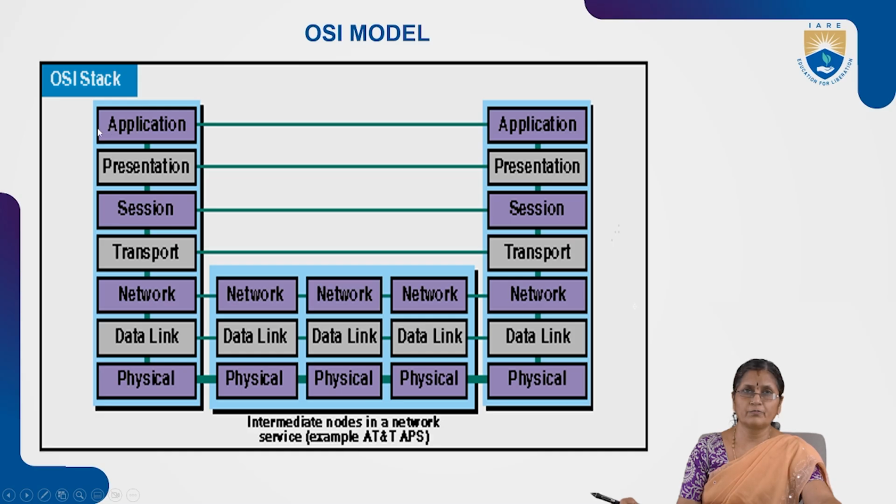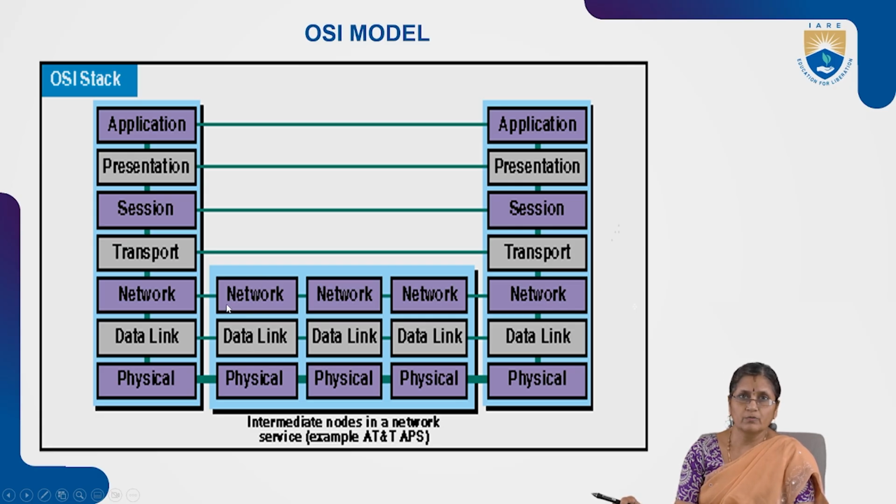If you go with the top-to-down approach, you will have the application layer, presentation layer, session layer, transport, network, data link layer, and physical layer. If we have any nodes or devices present in between the sender and the receiver, we call them intermediate nodes in a network.